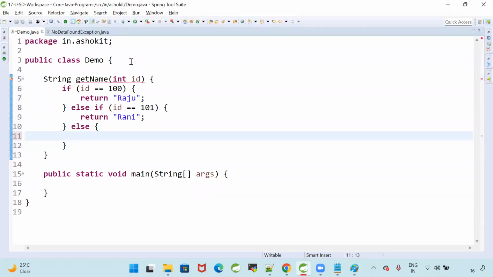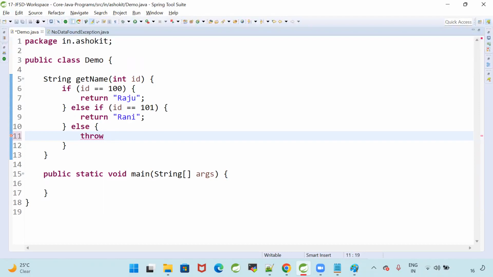If ID is not satisfied, I want to throw the exception. My own exception or predefined exception? My own exception, because it is no data found or it is an invalid ID. How can we throw that? To throw the exception, what is the keyword? There is a keyword called throw.